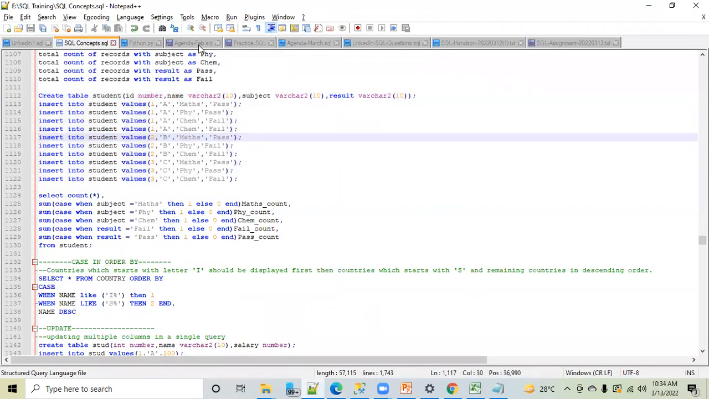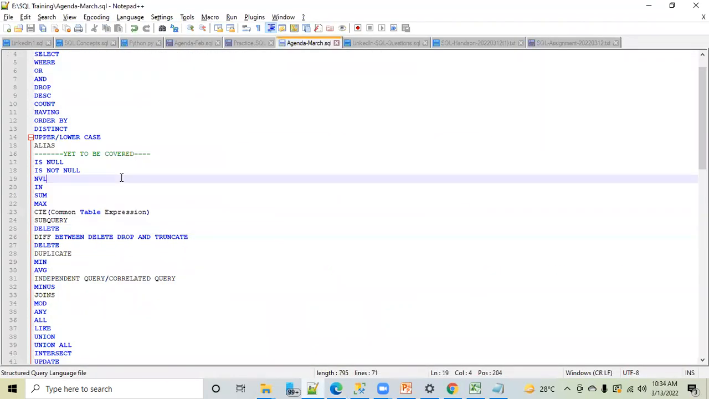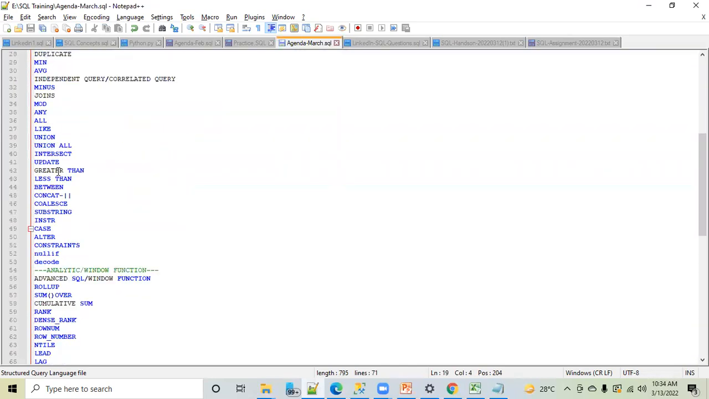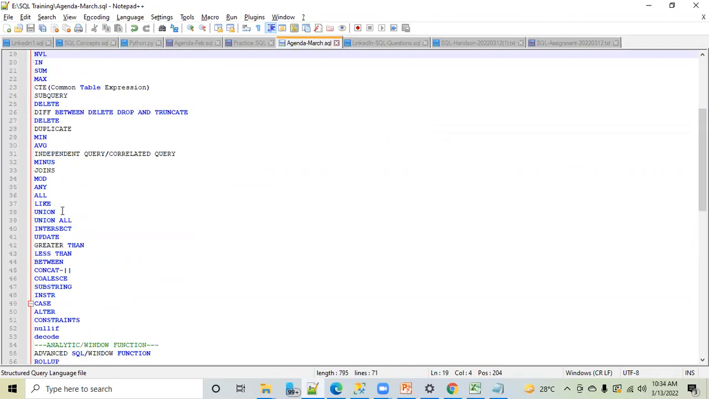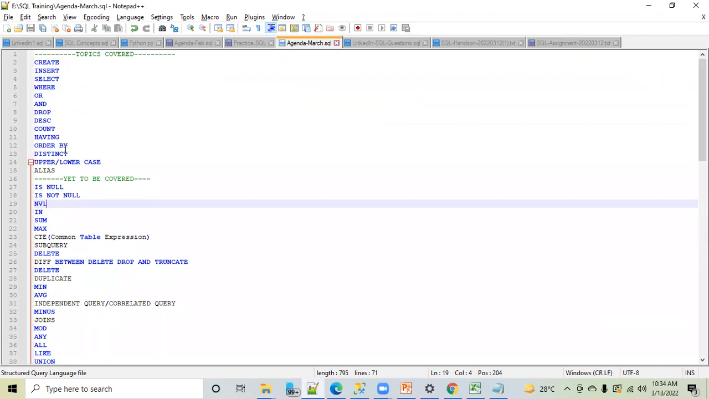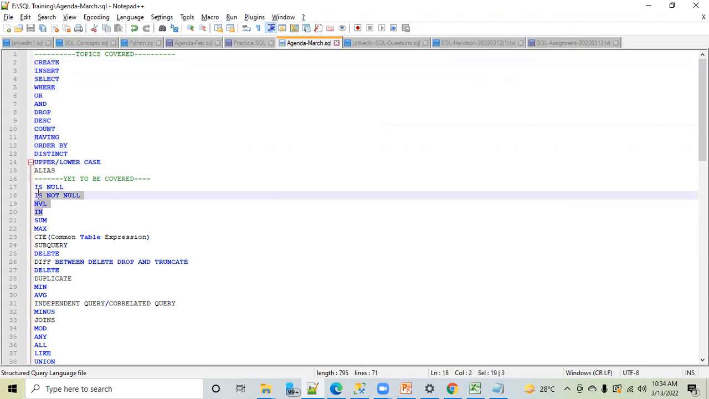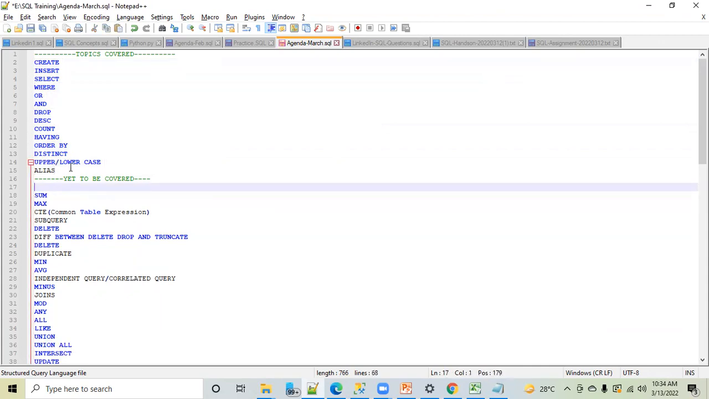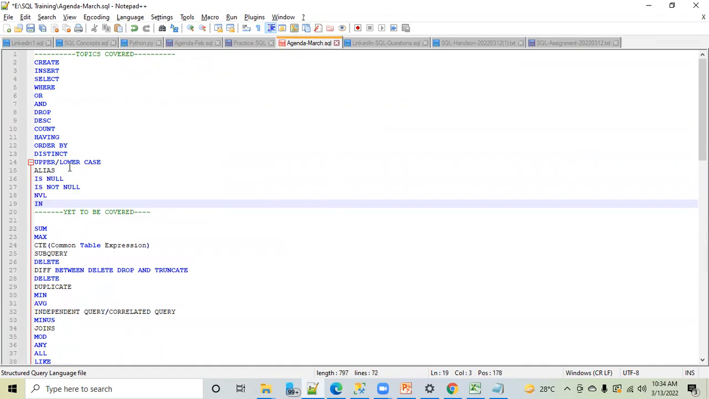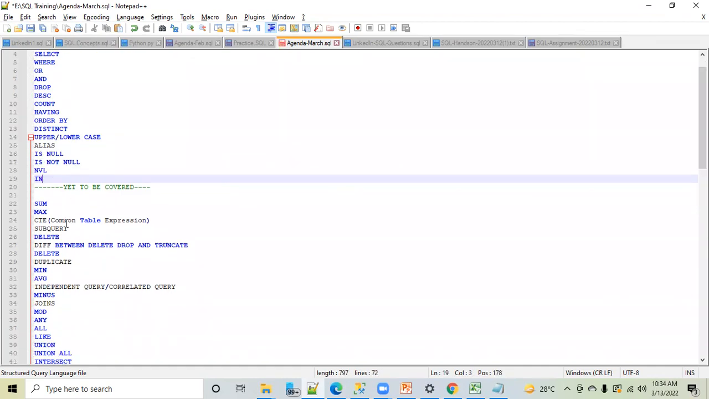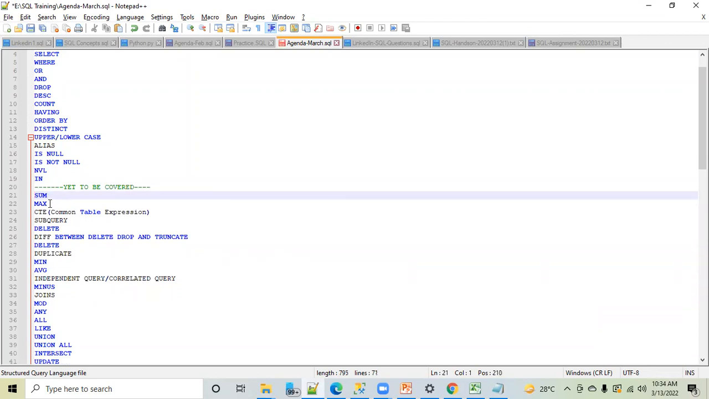Let me go through the agenda. All these things we have covered. Now some serious topics will be coming down the line, but on all these topics we'll have this as a base, so please work on this base. Is null, is not null, NVL, IN, these all things we have covered. Don't be in a hurry. I know this is the third week, but now you are on the track. You have caught that highway, so we will go a little bit fast now. This is also over.